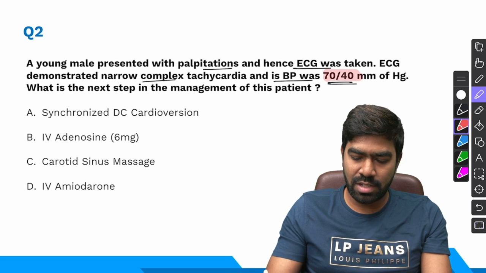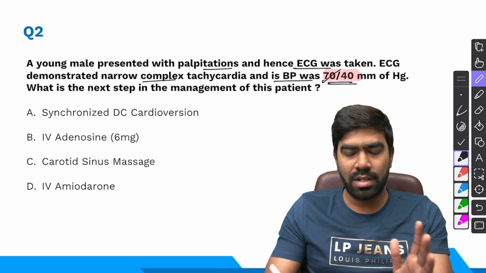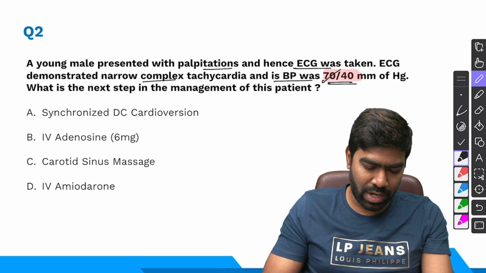When the patient is unstable and if you have a pulse, the treatment is shock, as simple as that. So when the patient is in shock, treatment is shock. We have discussed this mantra so many times. So the right answer for this question is going to be synchronized DC cardioversion.